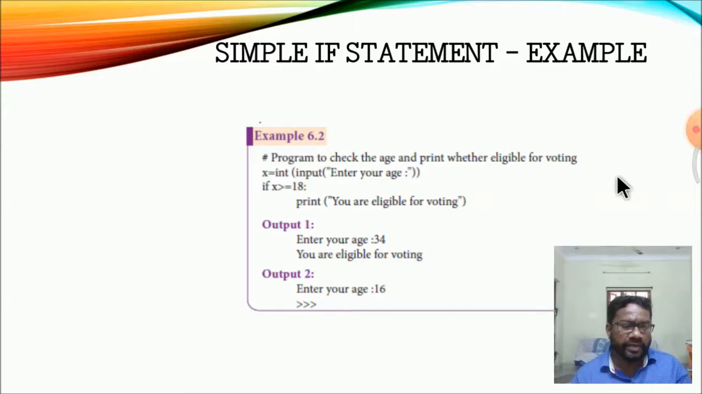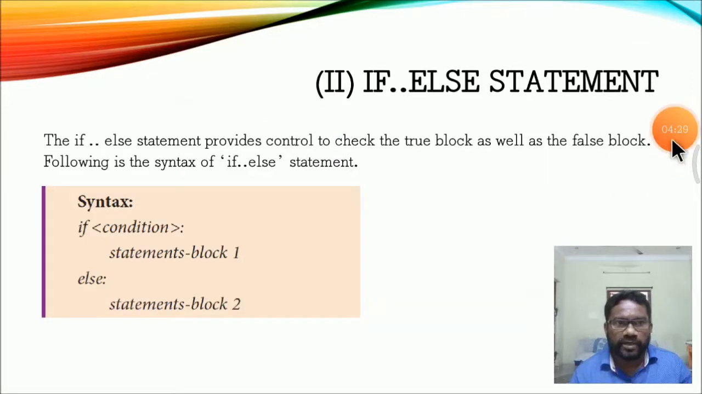Here is a small example. If the statement is true, it gives the output. If the statement is false, the program skips to the next statement. The other one is the if else statement. The if else statement provides control to check the true block as well as the false block. If the condition is true, the if block is executed. If it is false, the else block is executed. It is called the if else statement.